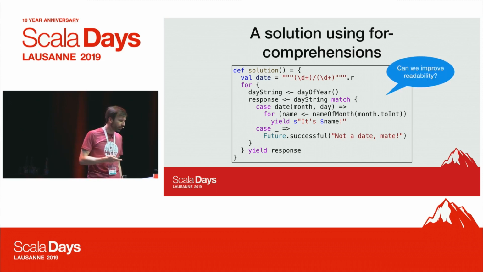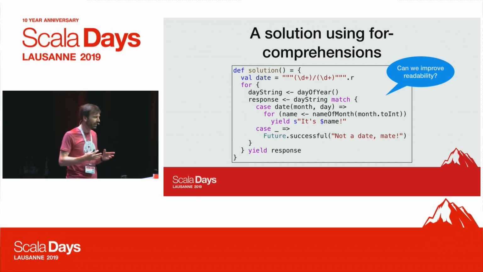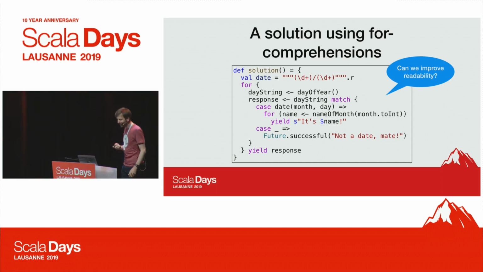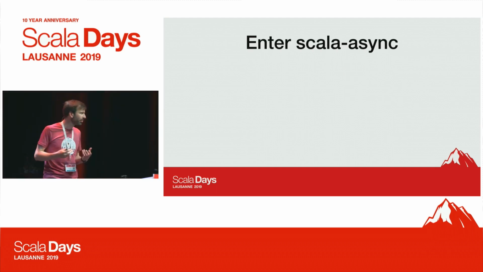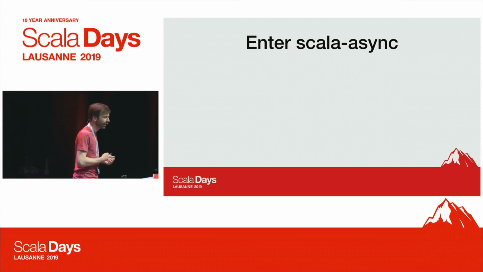So the question is, can we improve readability a little bit? And of course, the answer is we can. This is one of the examples that we used before to introduce Scala Async.